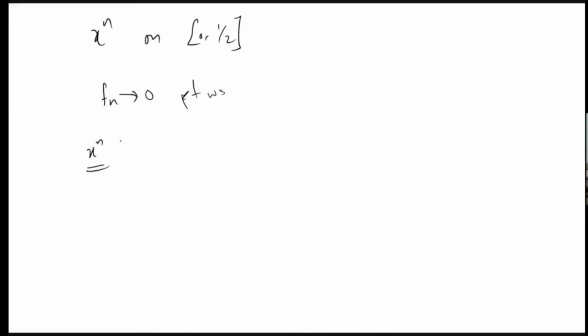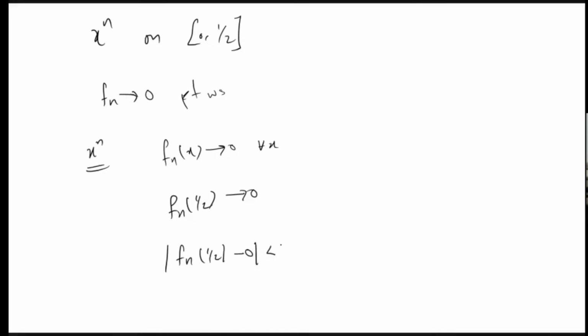Since fn of x converges to 0 for all x, for each x we can find an n depending on x. So fn of 1 by 2 is also converging to 0, and there will be an n corresponding to this 1 by 2, such that modulus of fn of 1 by 2 minus 0 is less than epsilon for all n greater than or equal to some n, which we can call n half.